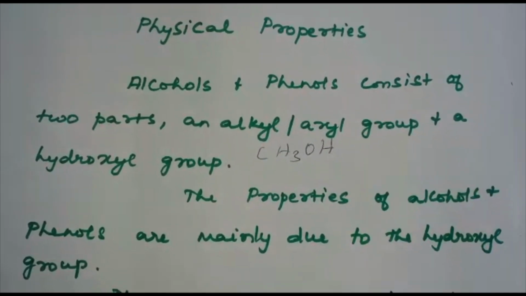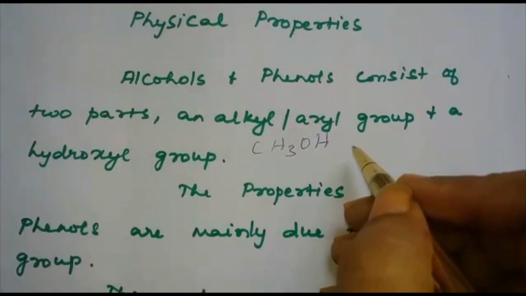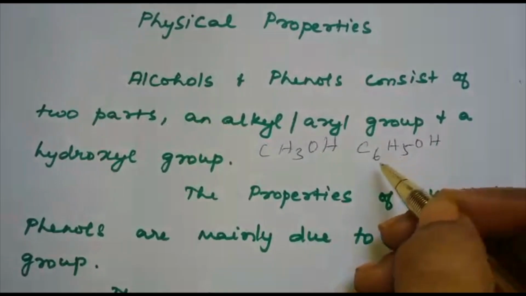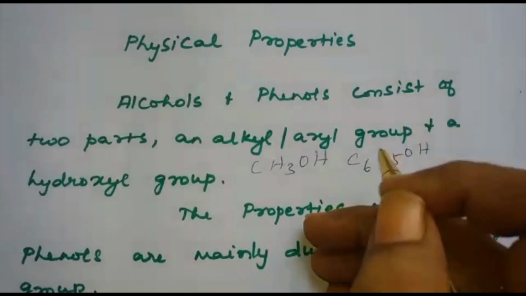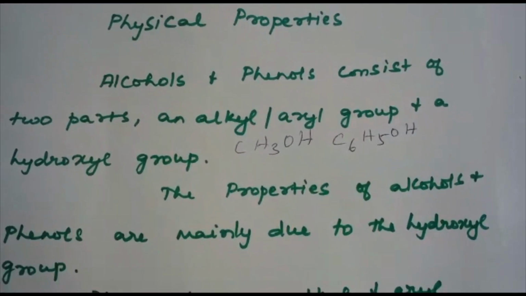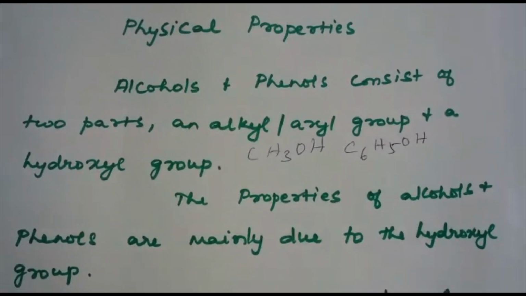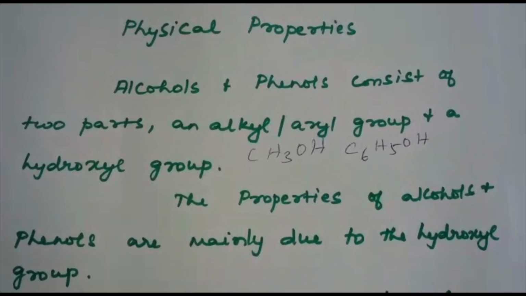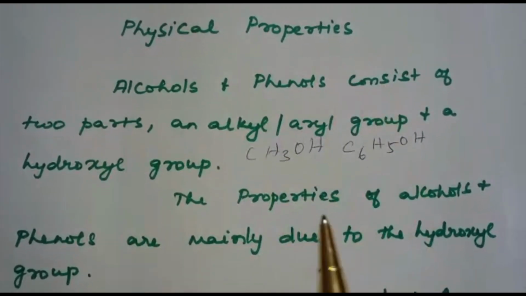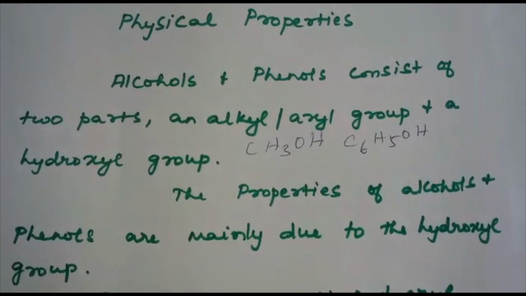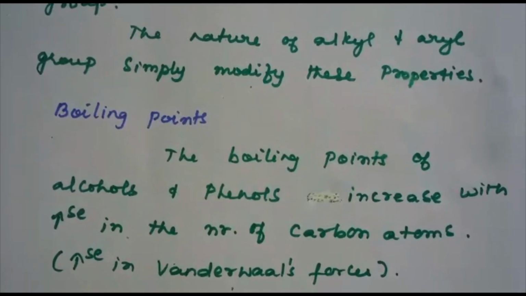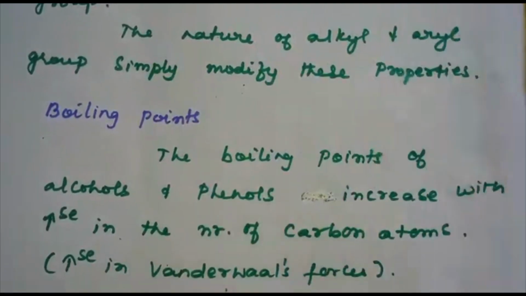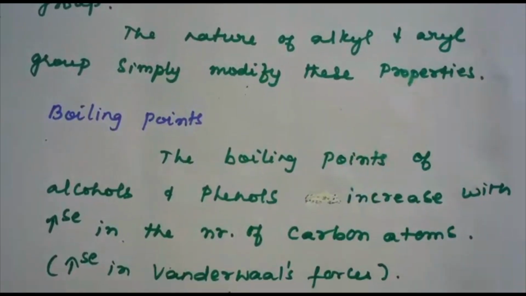Formula C6H5OH. C6H5 is the aryl group, OH the hydroxyl group. The properties of alcohols and phenols are mainly due to the hydroxyl group. So, the hydroxyl group is the functional group and the properties of the compounds are mainly due to the presence of this OH group. Then what is the role of the alkyl and aryl group? The role of the alkyl and aryl group is simply that they modify the properties.